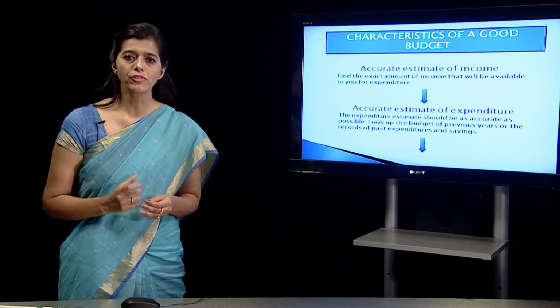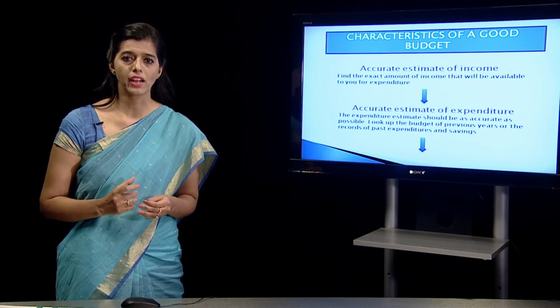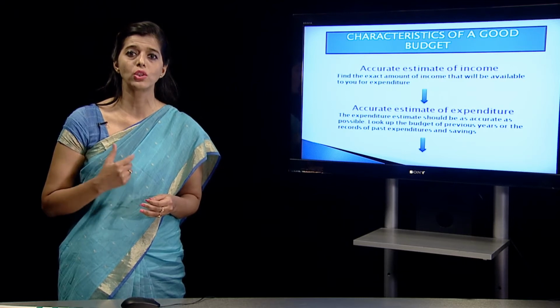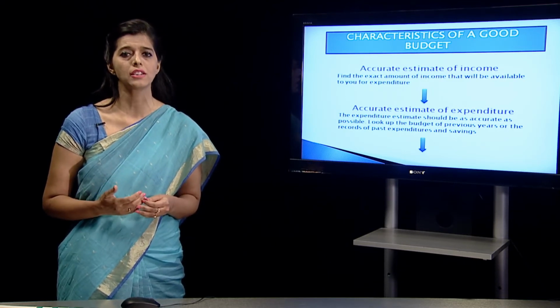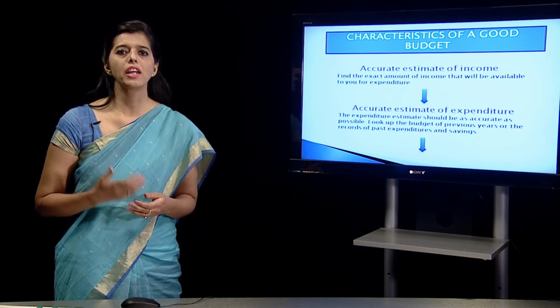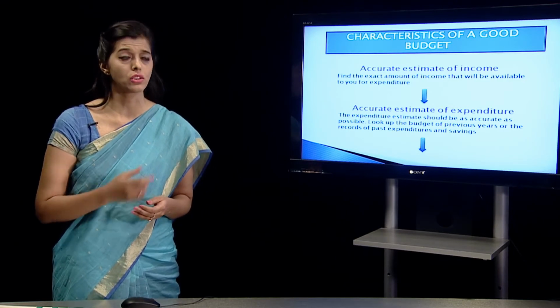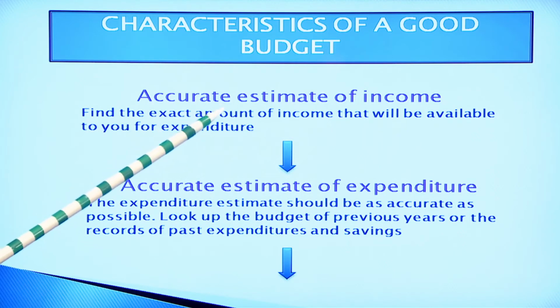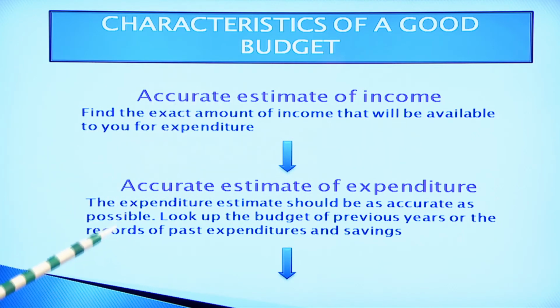But those 50,000 rupees which I am going to get must be accurate. It should not be talked about in the air, that I am assuming I am going to get 50,000 rupees, but actually I am getting 40,000 or 30,000. So this first step is very important and it needs to be very accurate. Then we go on to the next step, or maybe the next characteristic.